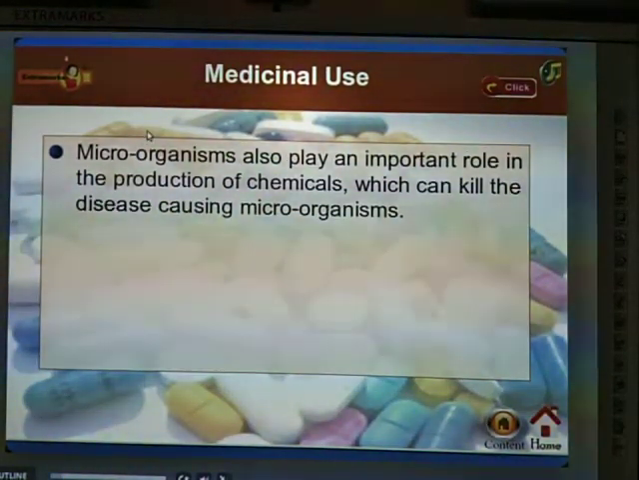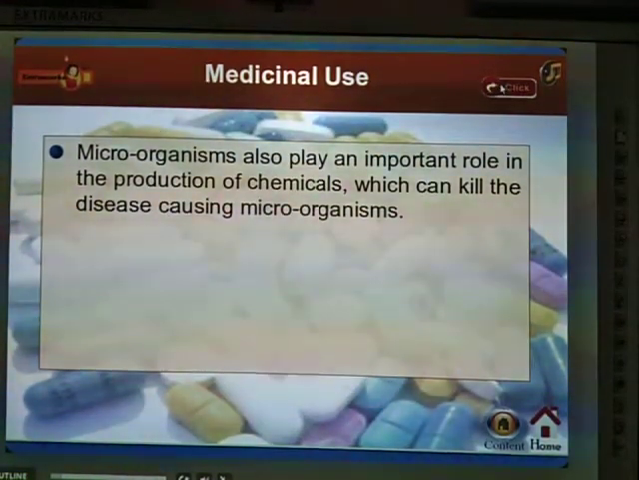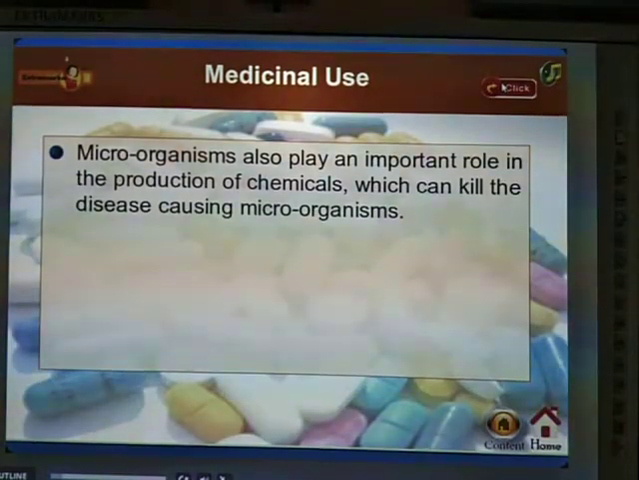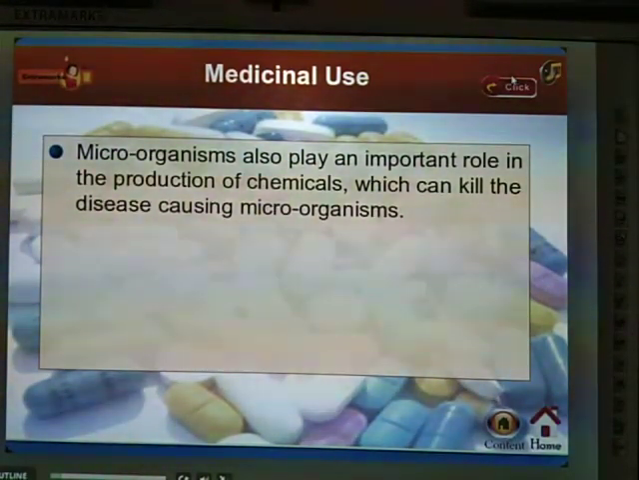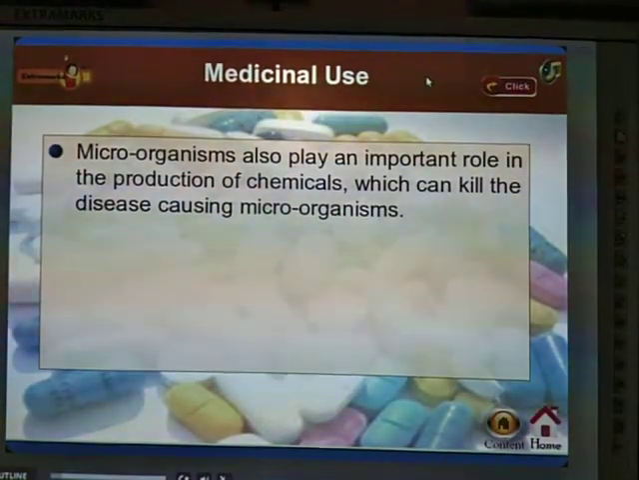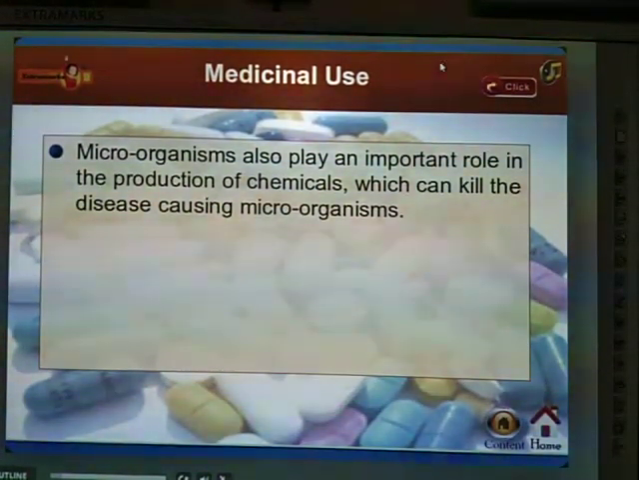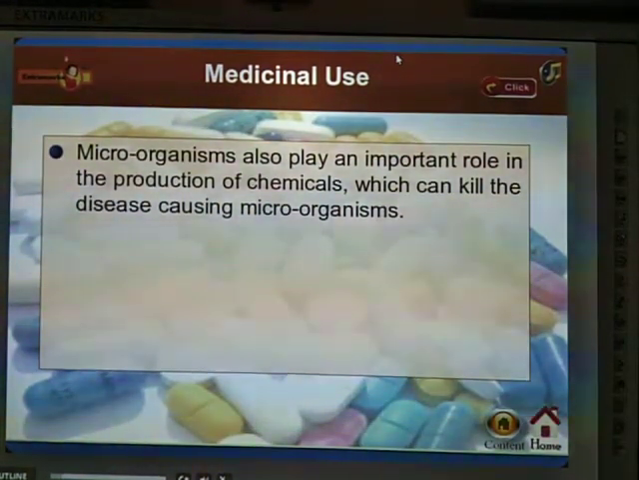See, what are the medicinal uses of these microorganisms? Microorganisms also play an important role in the production of chemicals. Why are these microorganisms used for chemicals? Because they can kill disease-causing microorganisms. I told you that some organisms are also useful for us. Some organisms produce chemicals, and by these chemicals they can kill disease-causing microorganisms.